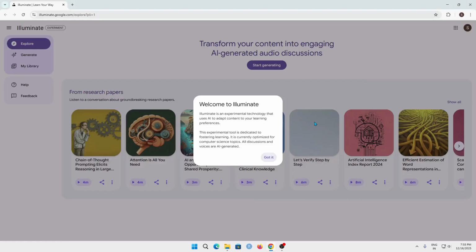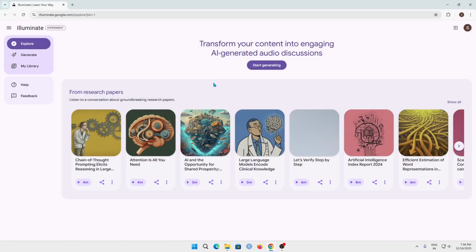Today I'm going to show you an exciting tool which you can use daily for turning your academic papers and research into audio files using AI. So this is an experiment done by Google AI Labs itself. The name of this website is Illuminate.